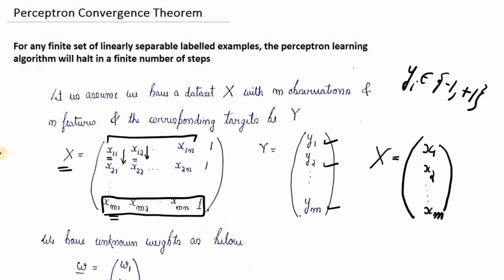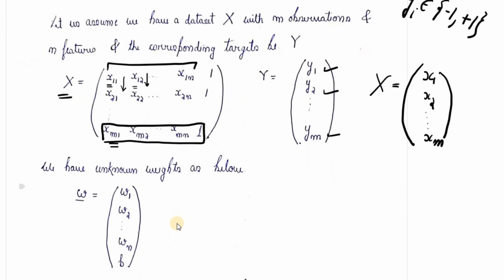Exactly in the same way as we proved in the previous example, which was related to the OR gate, because we are solving a binary classification problem. Like before, we need to determine the value of this vector w, which consists of w1, w2, and so on till wn, corresponding to each of the n features we have considered in the feature matrix, and the bias term b.